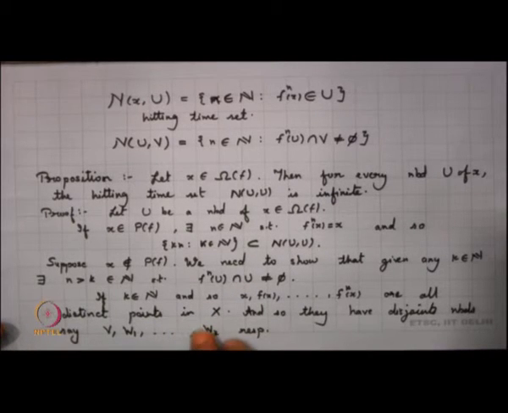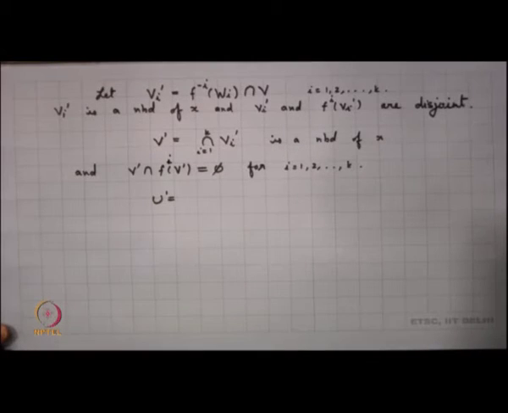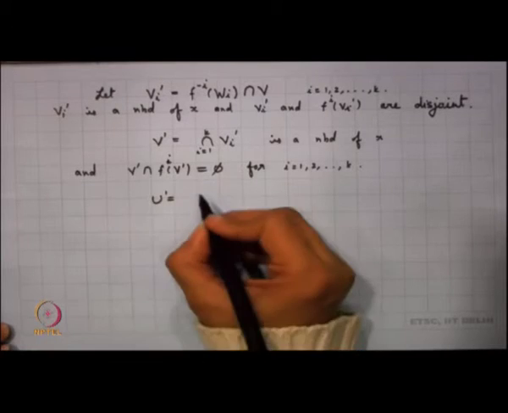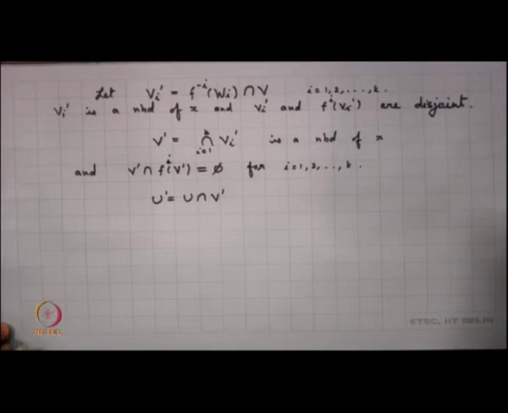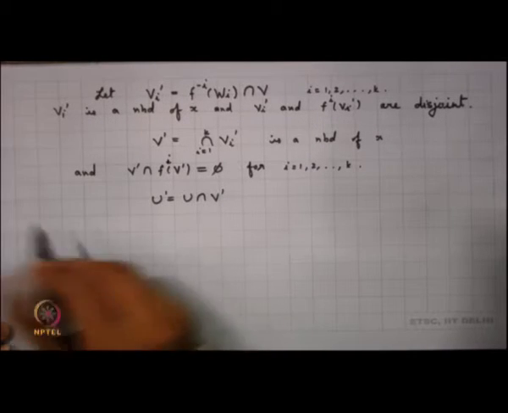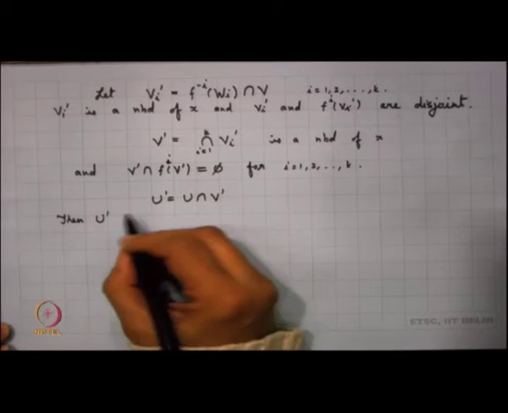So, now what we have landed up with is V prime. What we take is our U prime to be U intersection V prime. Now, with U prime defined as U intersection V prime, my U prime is a neighborhood of x.